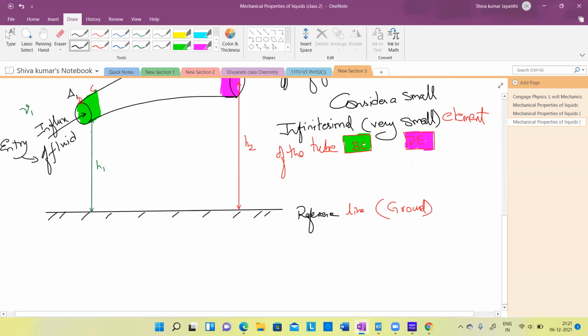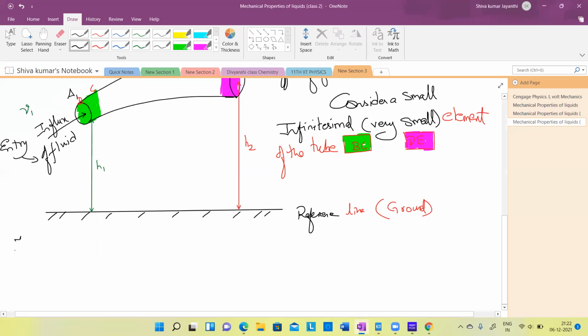Yes, sir. Now from B to C, it has entered. What we are considering is that from the point B to the point C, the area is A1 only. That is our assumption, that BC is sufficiently small such that the cross-sectional area doesn't change over such a small infinitesimal element. Understood?